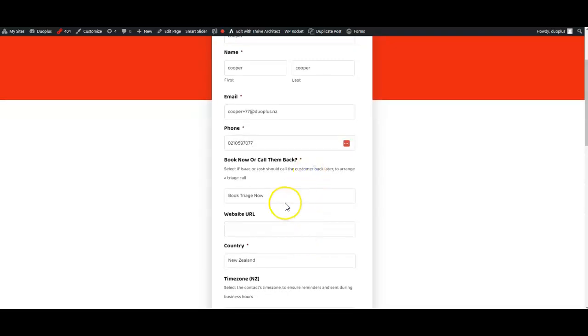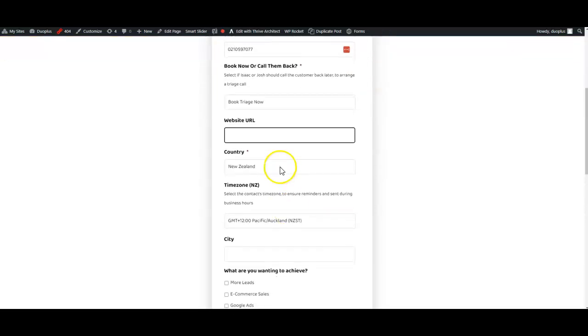Sweet. And so for this field, if you're going to book it in with the customer now, you'll want to choose this option. Otherwise, if they would prefer a callback from Josh or Isaac, you would select one of these two. But for example, we'll just do booking now. Website URL, if they don't have a website yet, or you don't want to have to type it over the phone, you just leave that blank.